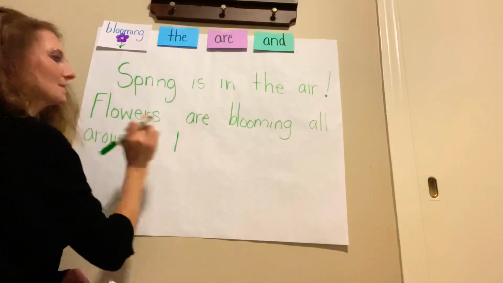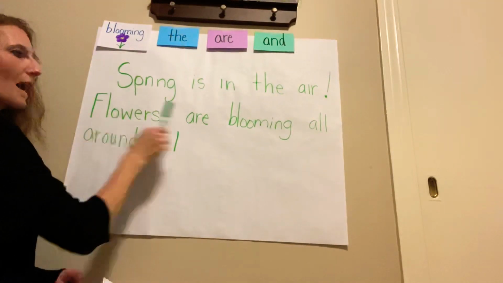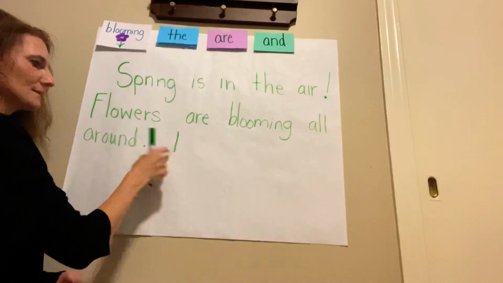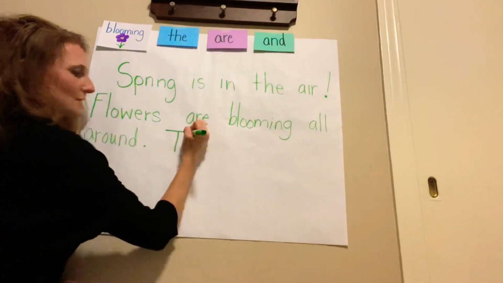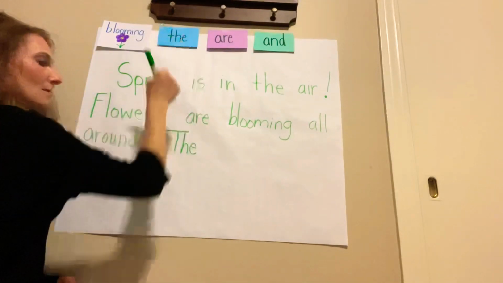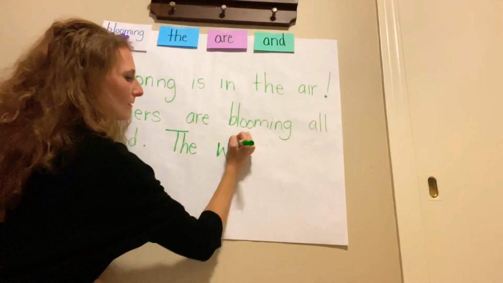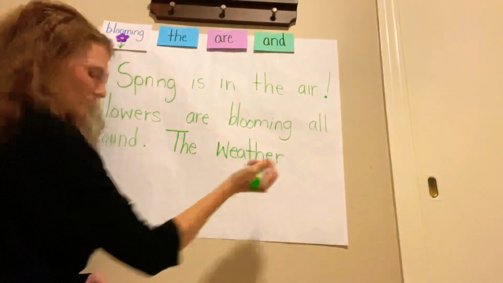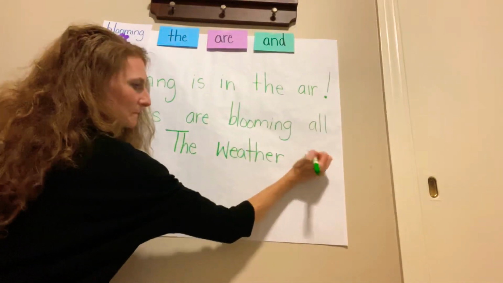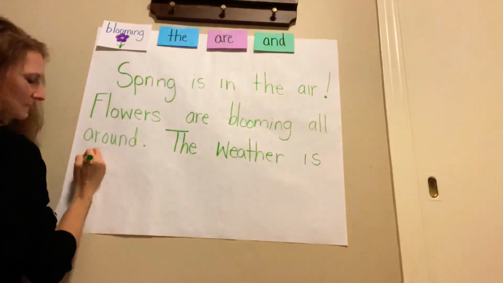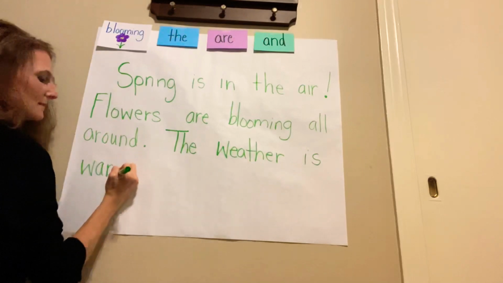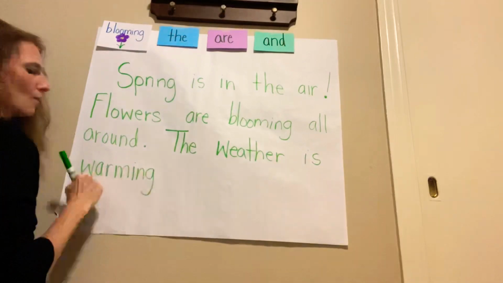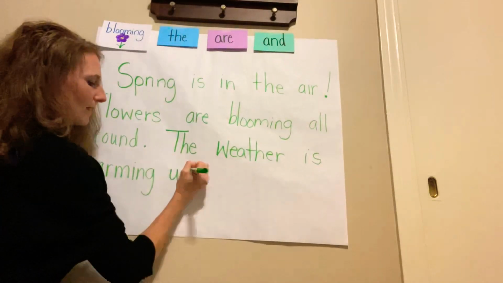And then we have a new sentence. Let's read this sentence though first. Flowers are blooming all around. And so I'm going to start with a capital letter this time. I put my period. And now I'm going to start with this word that we know. The weather. The weather is, what's happening to it? Yep, it's getting warm. The weather is, and an ing in that word, warming up.